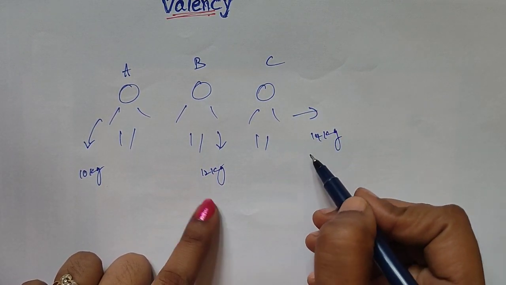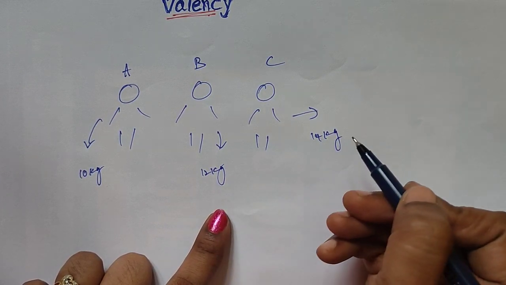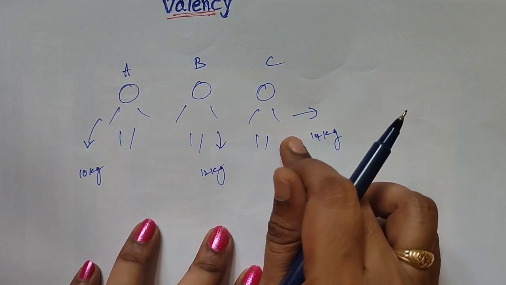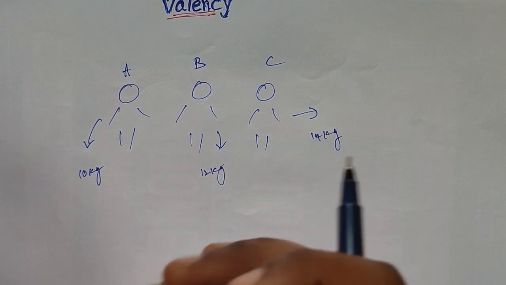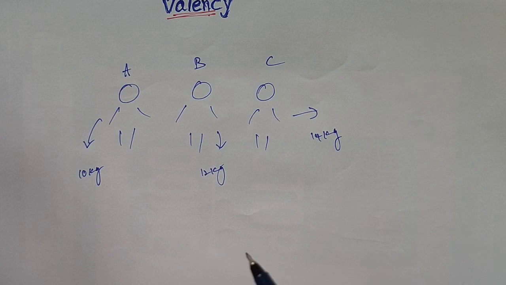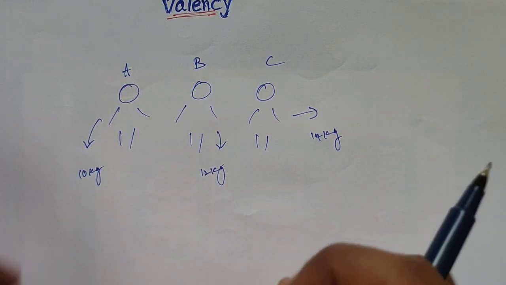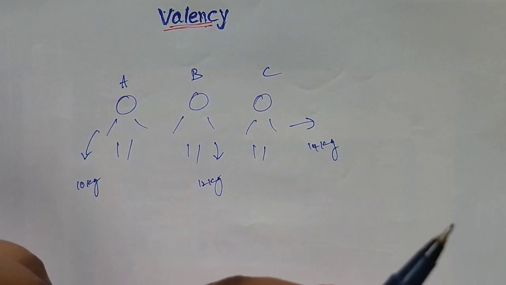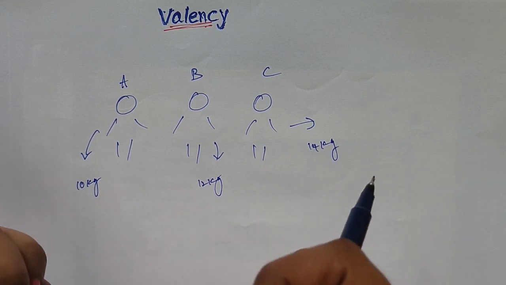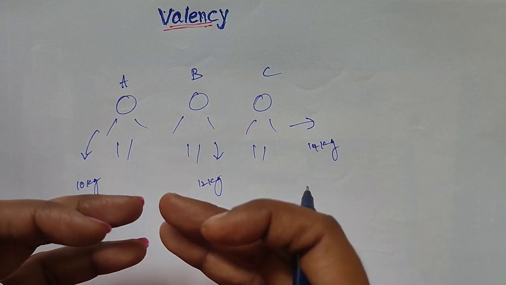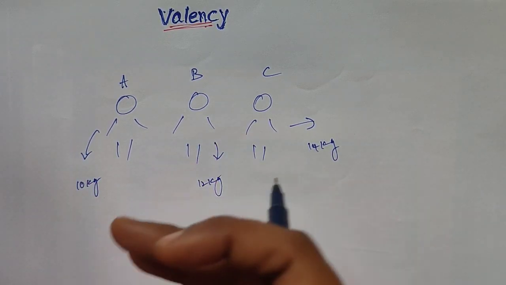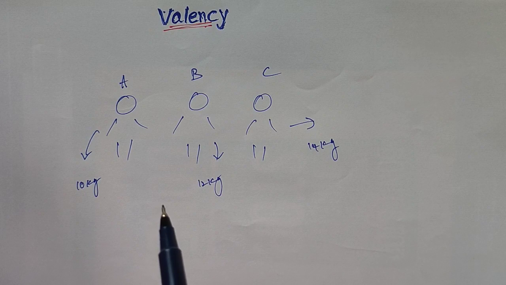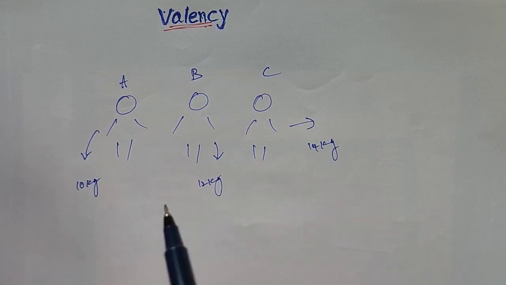Then student C is lifting more weight than student B. It is his capacity. It depends on the capability of the person. It varies from person to person. That is his capability. Okay. In the same way, the elements also combine with atoms. Some atoms can combine with one atom by losing 1 or 2 electrons. It is their combining capacity to form bonds.